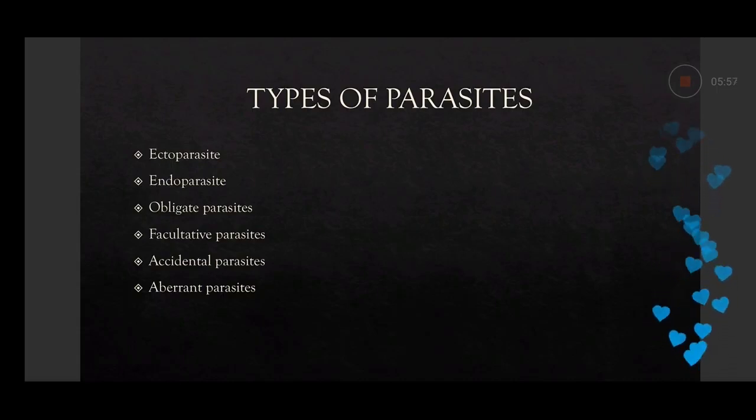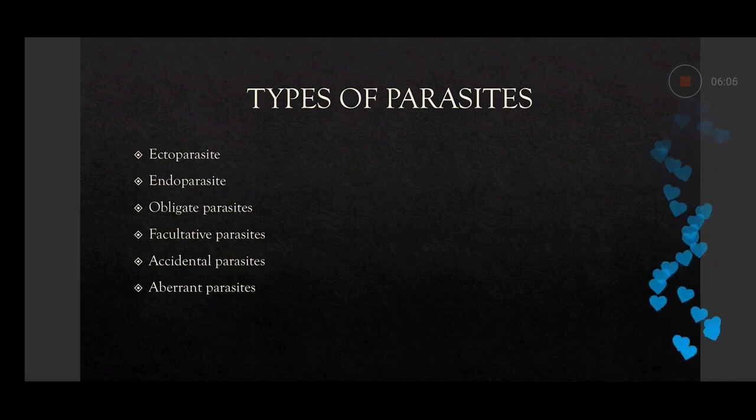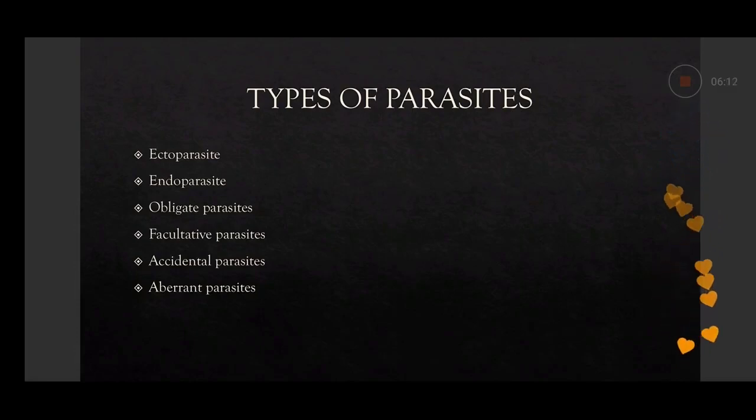But when human beings come in contact with Toxocara canis, they enter the subcutaneous region and wander under the skin. They are not developing there further, but they are wandering. So they are named as wandering parasites or aberrant parasites.